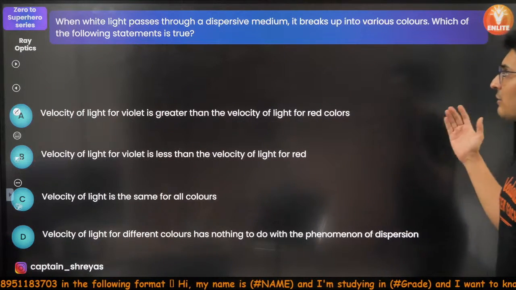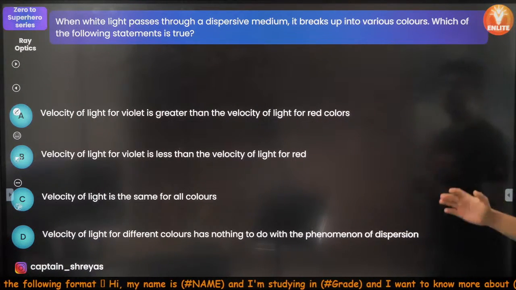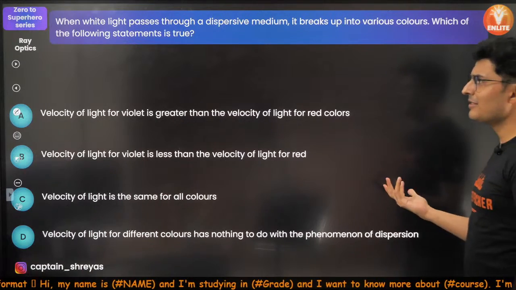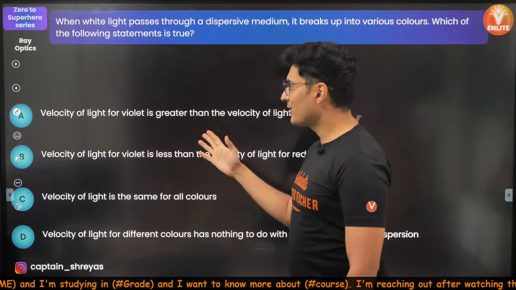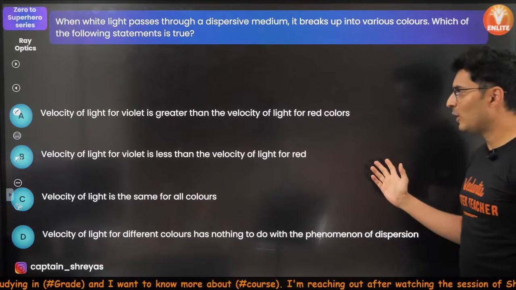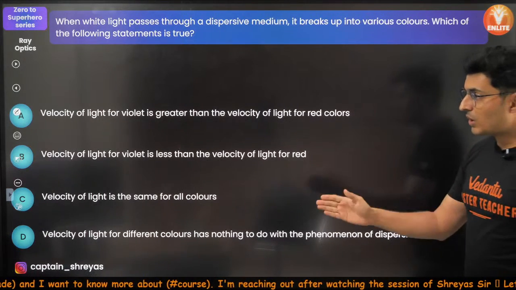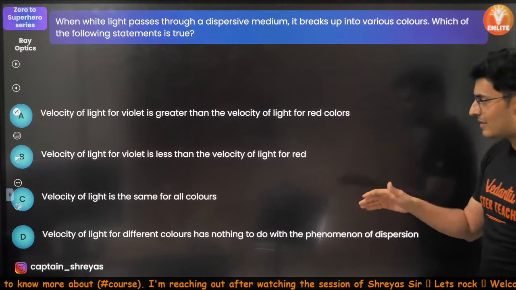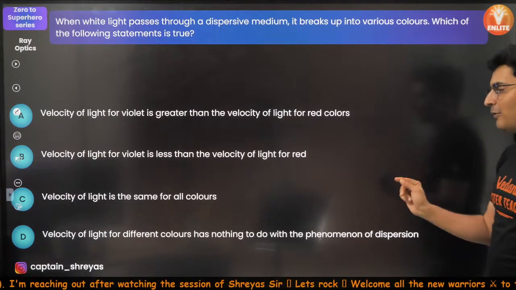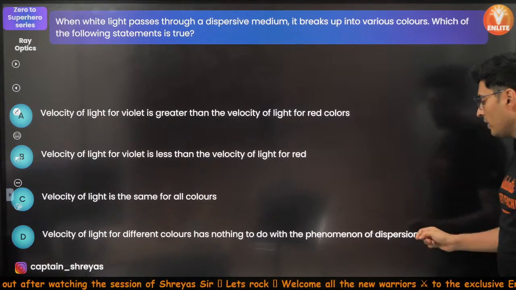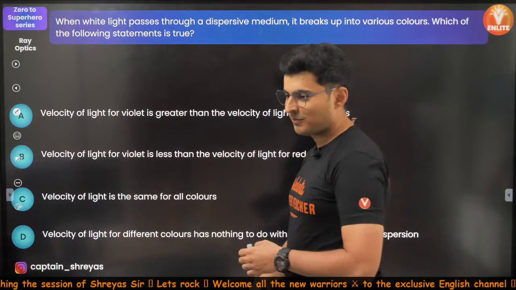When white light passes through a dispersive medium, it breaks into various colors. Which of the following statements is true? Come on, let's see how many of you can get this. A: Velocity of light for violet is greater than the velocity of light for red color. B: Velocity of light for violet is less than red. C: Velocity of light is the same for all colors. D: Velocity of light for different colors has nothing to do with the phenomena of dispersion.